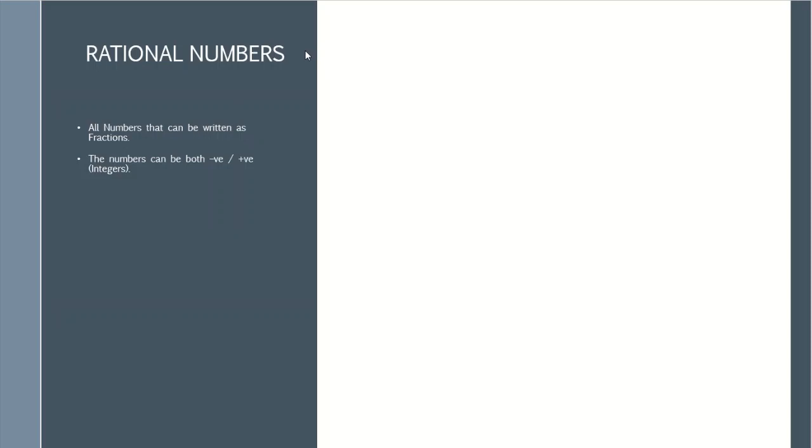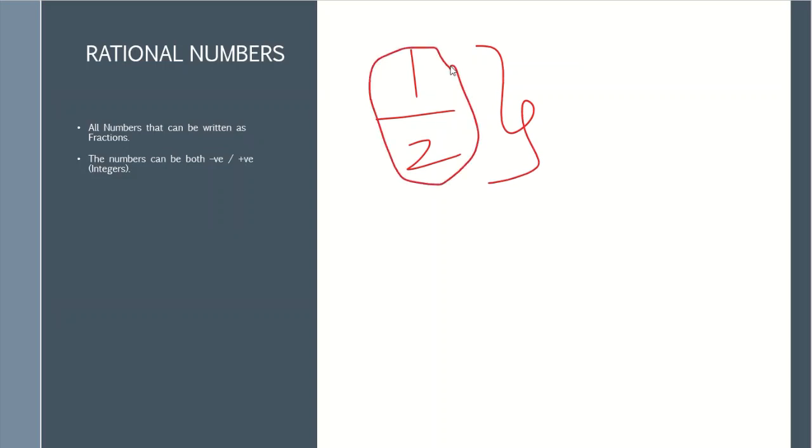Rational numbers are the numbers that can be written in a fractional form. Let's take an example, 1 by 2 or 1 divided by 2. These two are integers written in a fractional form. This is called a rational number. A rational number can be a positive or a negative number, both. You can write the same 1 divided by 2 as negative 1 divided by negative 2. This is also called a rational number.